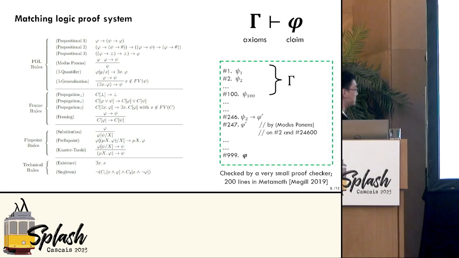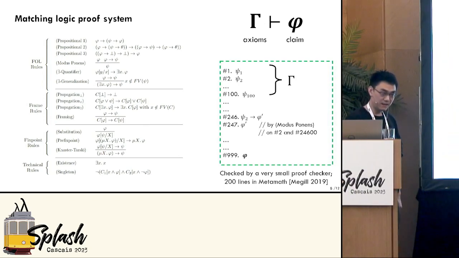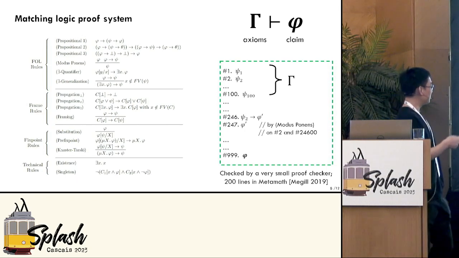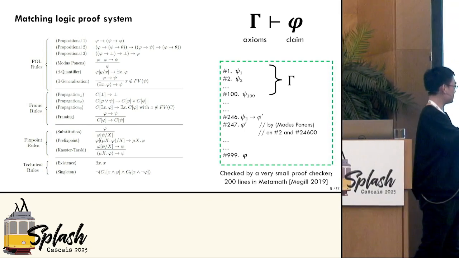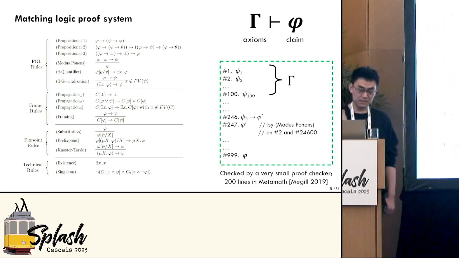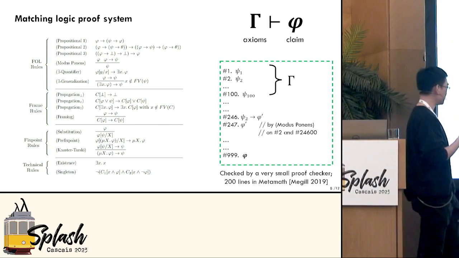And this proof system is what we call a Hilbert-style proof system. That means the proof has a very simple linear structure. It's just a list of formulas, one by one. And every formula is either an axiom, or it is the result of applying some of the rules to the previous things. So the conclusion is that it is extremely easy and simple to check the correctness of such a proof. And the program that checks the proof is called a proof checker.